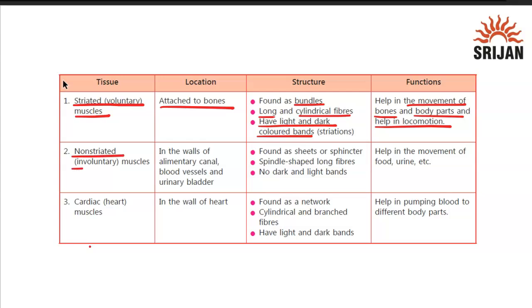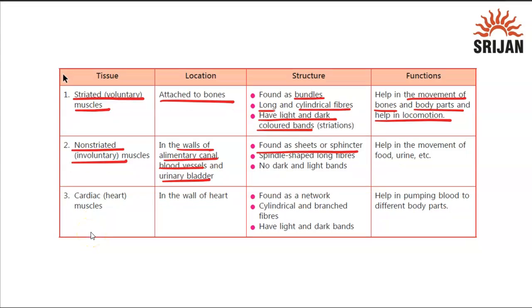Then you have non-striated or involuntary muscles. You will find them in the walls of the alimentary canal, blood vessels, and urinary bladder. They are found as a sheet or a sphincter. A sphincter is like a valve, which allows a certain movement only when it has the capacity to do so. Otherwise, it won't show the movement at all. They have spindle-shaped long fibers and no dark and light bands, because again their movement is very different. They help in the movement of food and urine, etc.